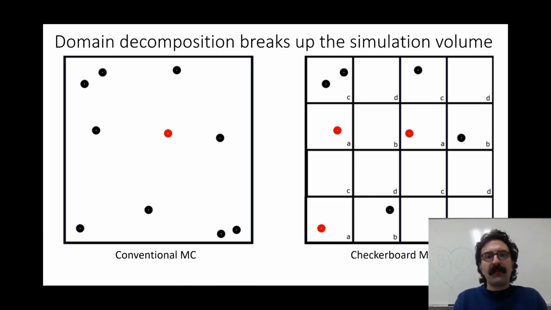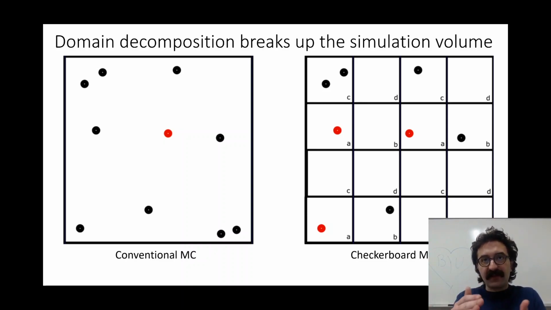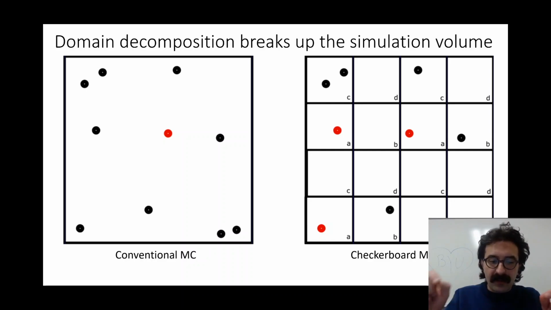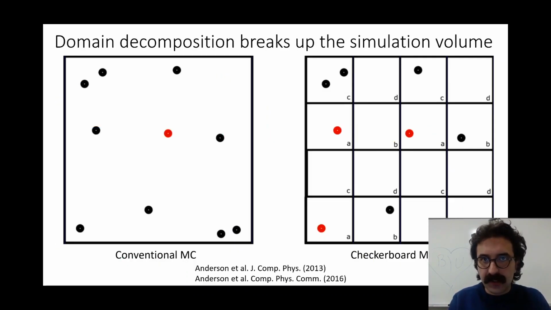Now, however, with checkerboard Monte Carlo, what we do is we cut up the box into different cells, different active cells, and as long as any two active cells are at least a cutoff radius apart, we can move beads in their locations in these cells simultaneously because the cutoff radius defines that they don't interact in any non-zero way. So what we see here is that instead of moving one bead, we can move beads in 4 different cells, and that effect is multiplied several times over with bigger systems and in 3D like our systems. So this method has been innovated by Anderson et al.